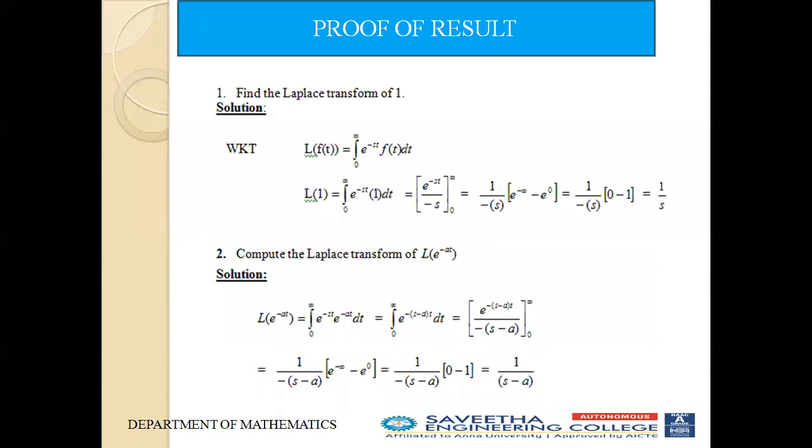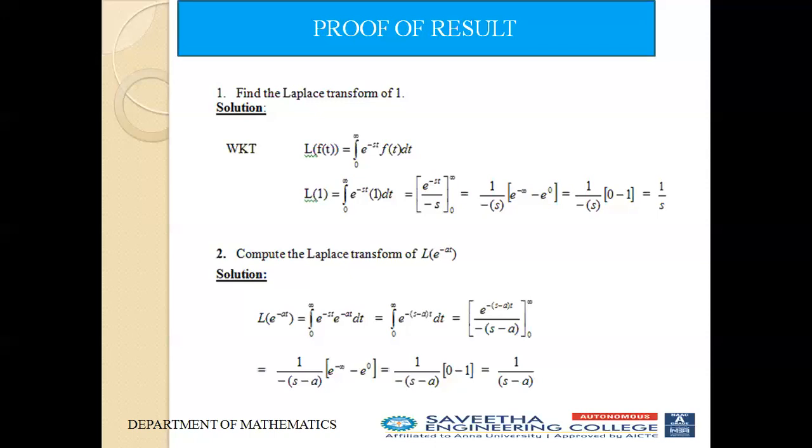Now we are going to prove some basic results. First result, find the Laplace transform of 1. We know that the Laplace transform of f of t is equal to the integral from 0 to infinity of e power minus st f of t dt. Instead of f of t, we put 1. Therefore L of 1 is equal to the integral from 0 to infinity of e power minus st dt. The integral of e power minus st is e power minus st divided by the coefficient of t, which is minus s, with the limit 0 to infinity.